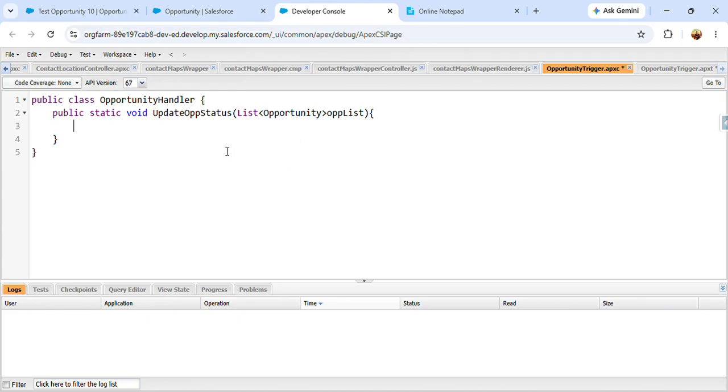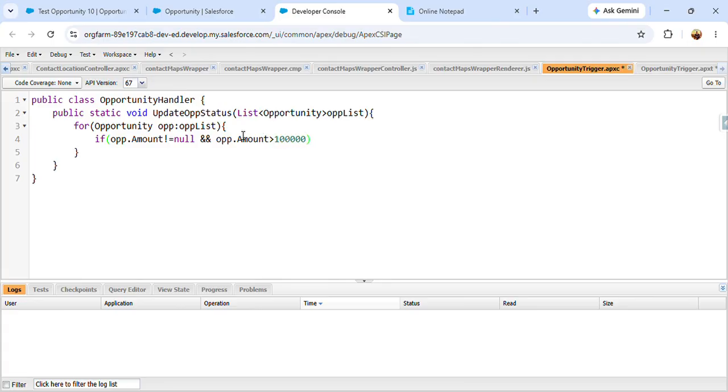So I'm giving that condition. First of all, create a loop for Opportunity opp in the opportunity list, and again we will check that amount: if opp.Amount not equal to null, and another condition will be amount greater than 1 lakh.